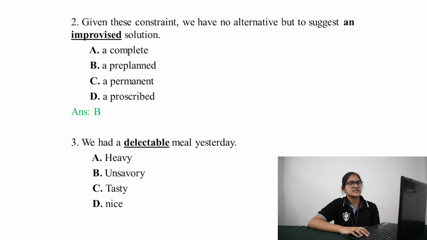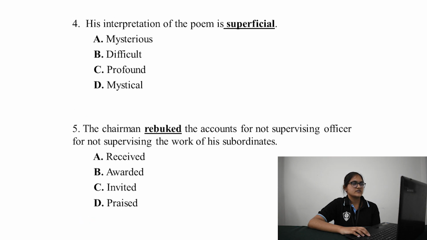The most suitable word in this case will be option B, unsavory, because the word delectable refers to the word tasty. Tasty and delectable are synonyms of each other, and unsavory will be the opposite of the given word. Going to question number 4: his interpretation of the poem is superficial. The options are mysterious, difficult, profound, and mystical. The word superficial refers to something which is just on the surface or which is not deep. So the most appropriate answer for this question will be profound.